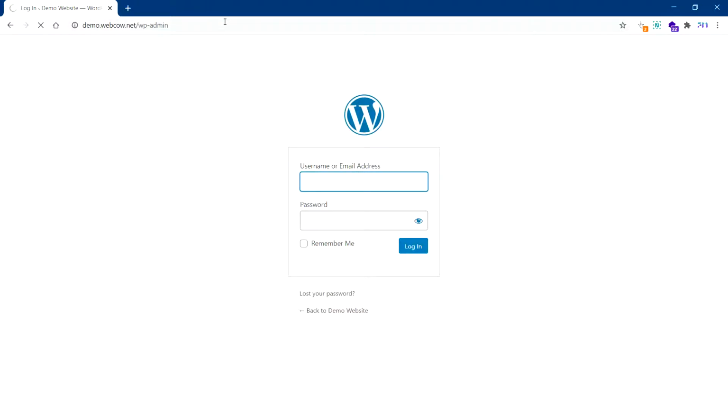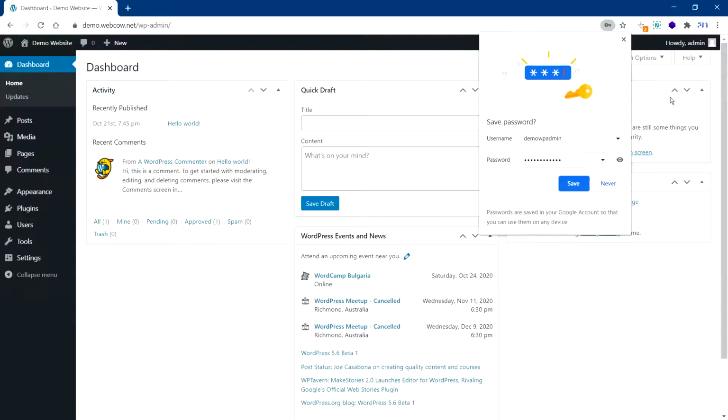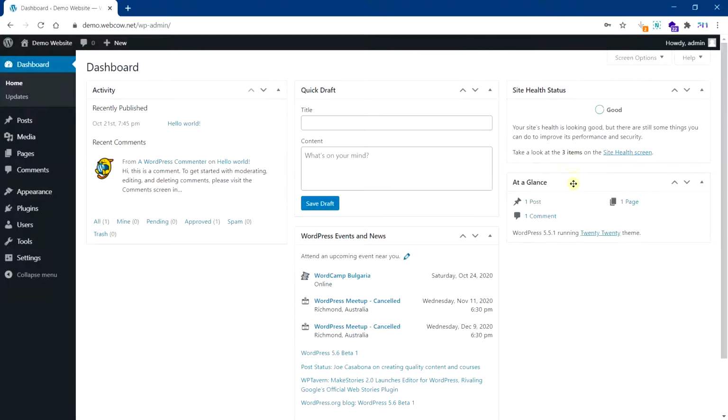So when you go there and enter it, you will come to a screen like this where you would put your credentials. And once you do that, you can click remember me so that you don't have to keep doing this over and over again. You can even save your password. I usually save them. All right, so once you log in, you will come to this screen.